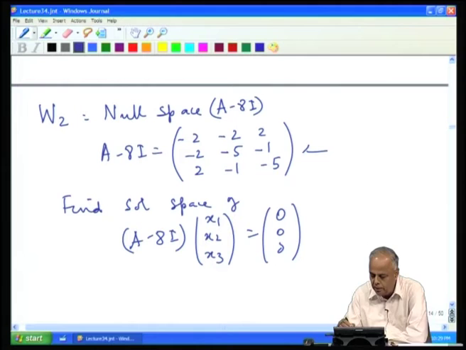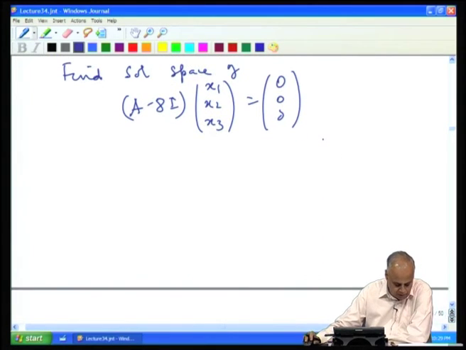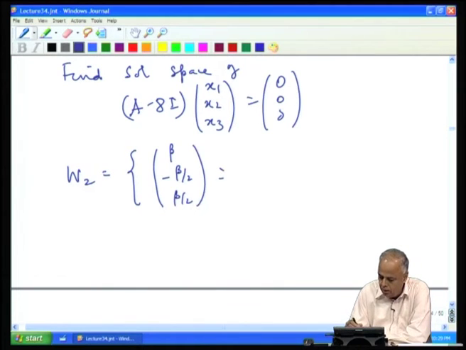Now, we have the matrix A minus 8 I, we can apply the row operations or any other trick to solve the system. We get W 2 to be the set of all vectors of the form beta, minus beta by 2, beta by 2, where beta is any real.